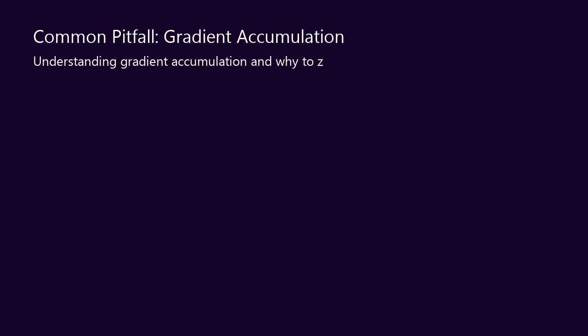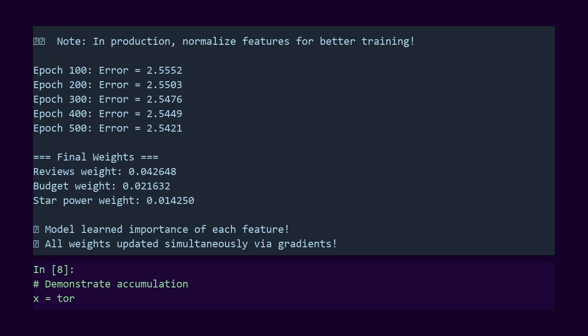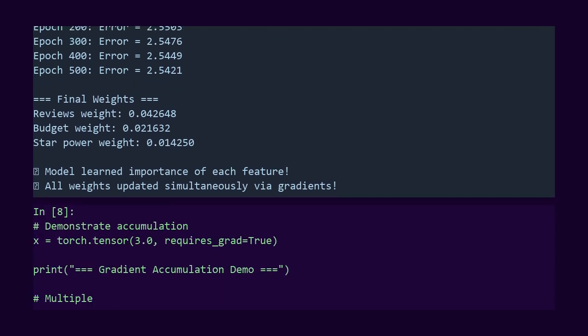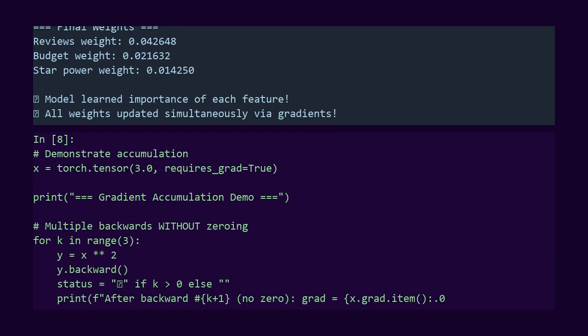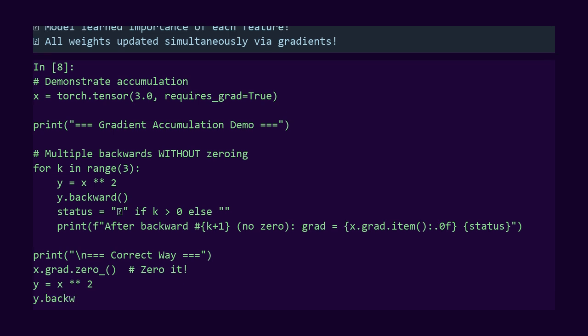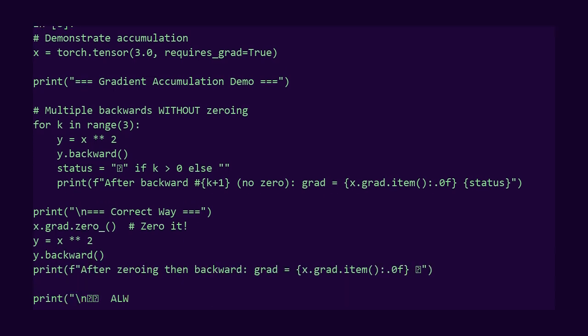Here's a critical pitfall. Gradients accumulate by default in PyTorch. If you don't zero them, they add up. Let me show you why this matters. Watch what happens. I create a tensor x for each backward call. I recompute y equals x squared. First backward, gradient is 6.